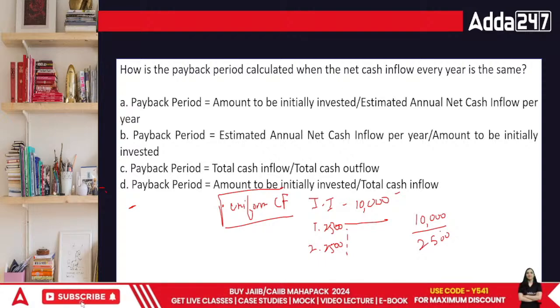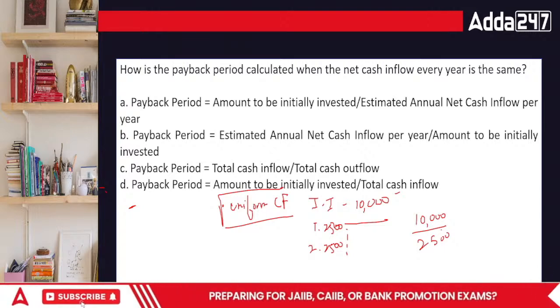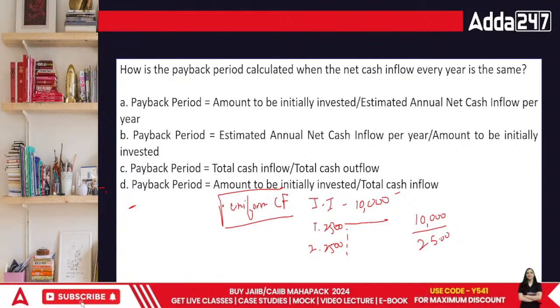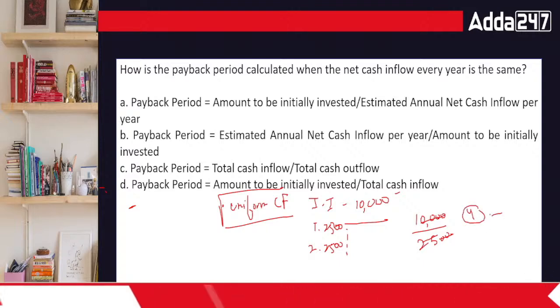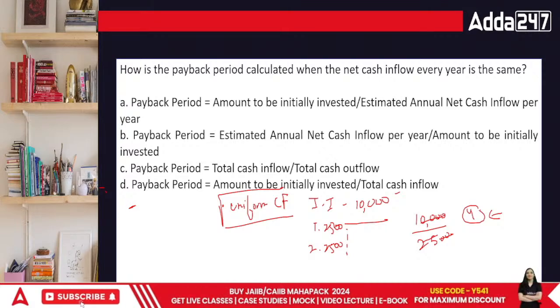What's going to be the answer? Then it comes out to be 4. So in this case, can I say within the next 4 years we'll be recovering this amount? Why do we do this, everyone?